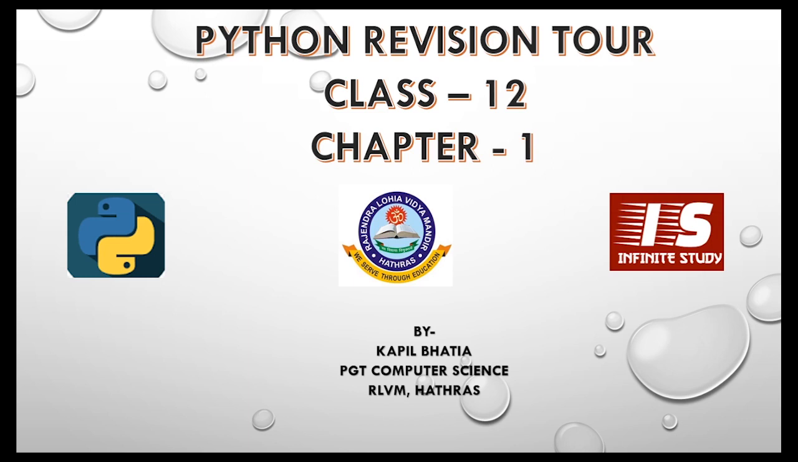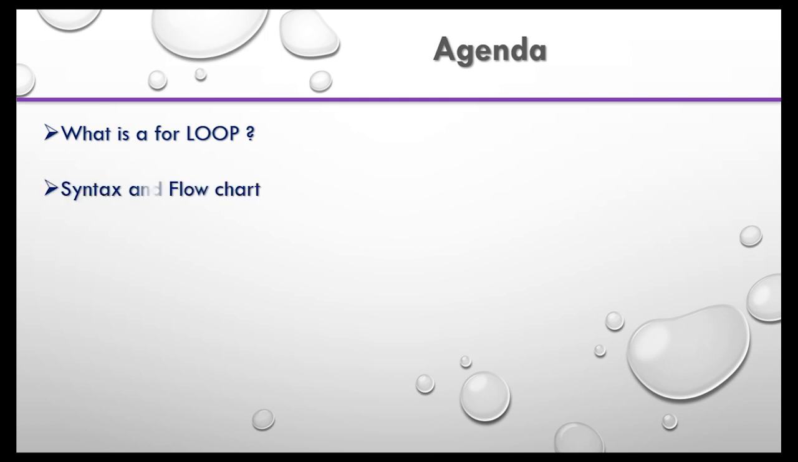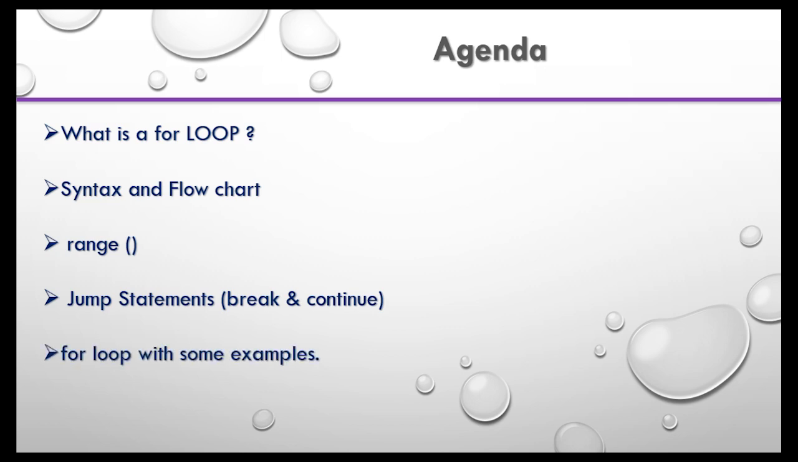In today's session, I will be talking about the for loop in Python. Before moving on, let's take the agenda for this session. First of all, I will discuss what exactly a for loop means. After that, I will tell you the syntax and flow control of the for loop. Moving further, I will discuss the range function, and then I will tell you about the break and continue statements. And finally, I will sum up my session with various examples. I hope you are clear with the agenda.